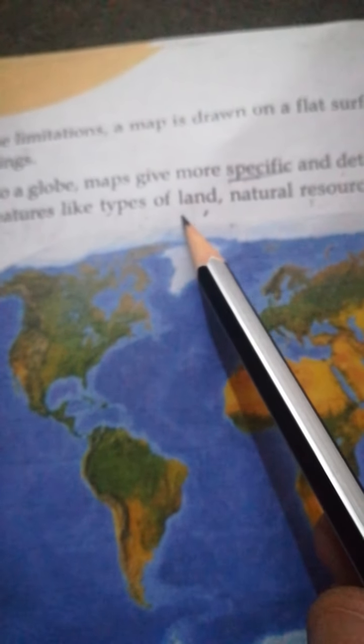We all know that all land of the earth is not the same, there is a variety of land. So these varieties we can easily study with the help of maps. Natural resources like oceans, rivers, rain. Means these are the natural resources, and we can get information about these resources with the help of maps. Means all the natural features of the earth we can study with the help of different types of maps.